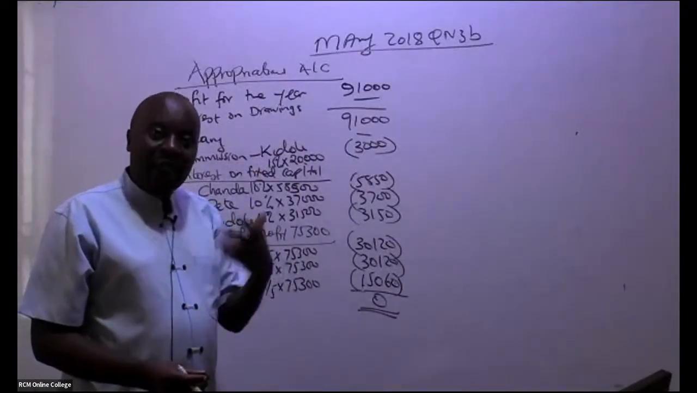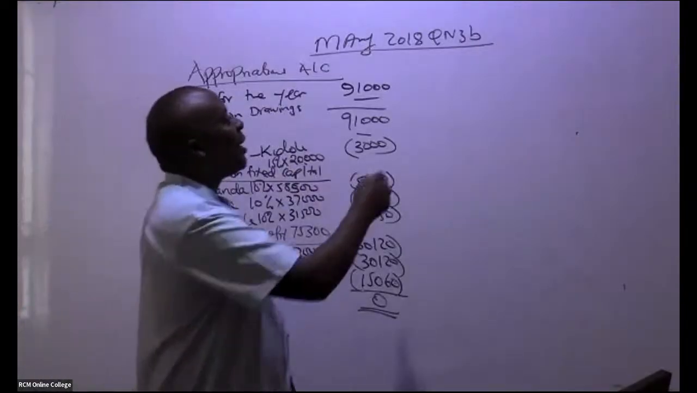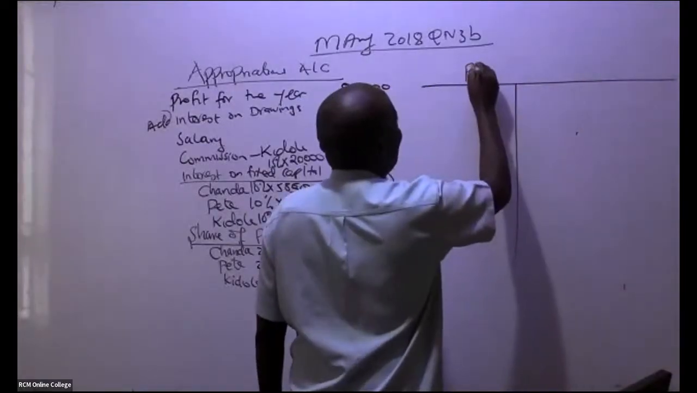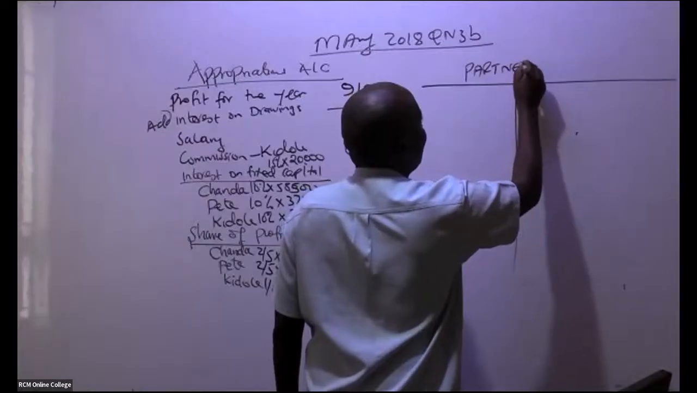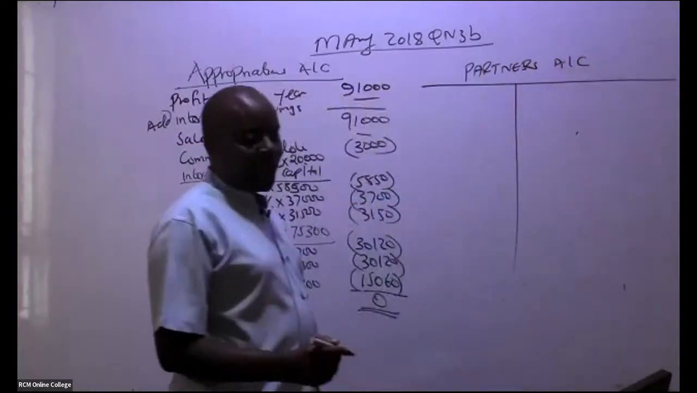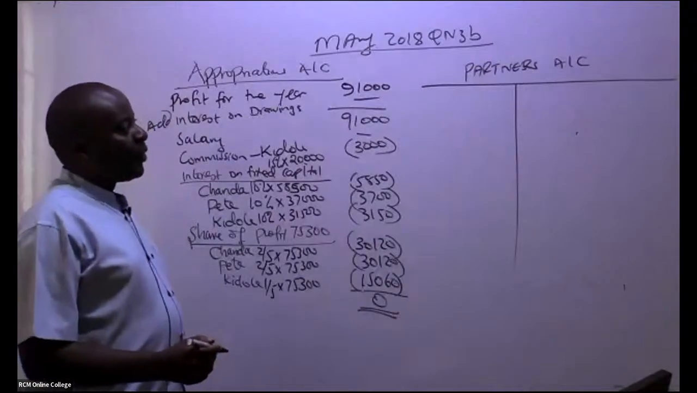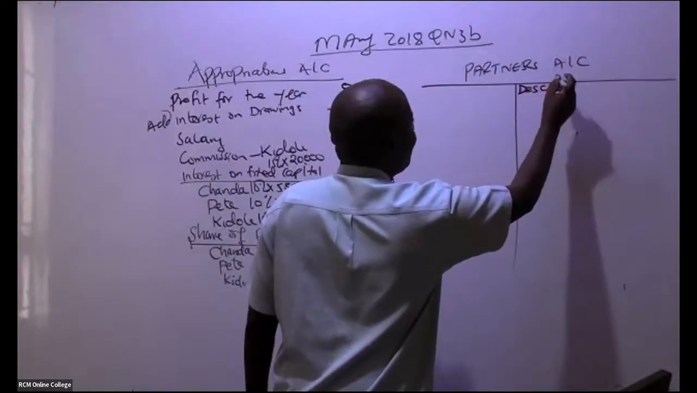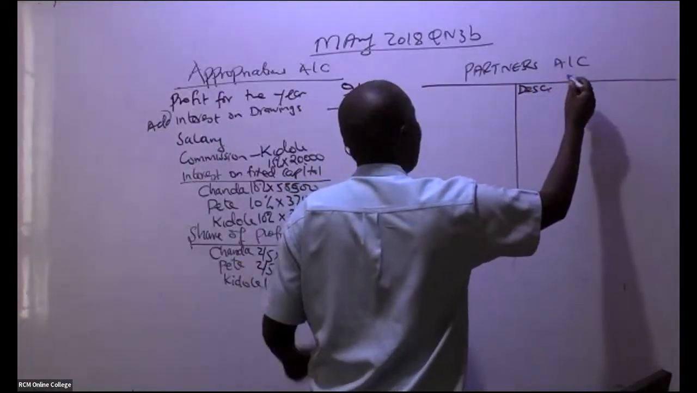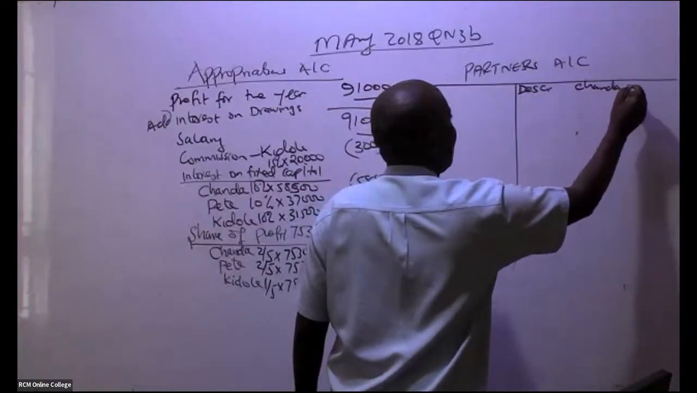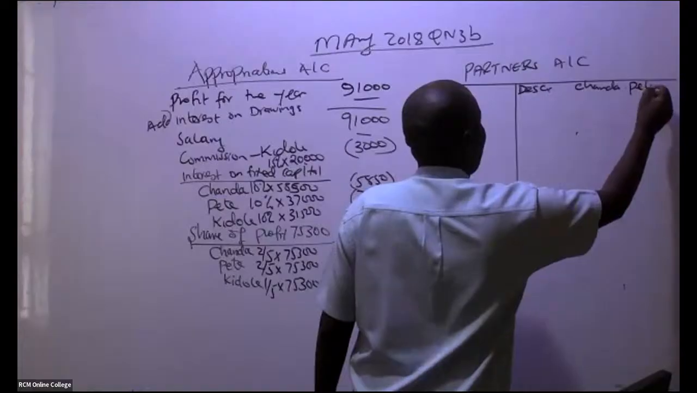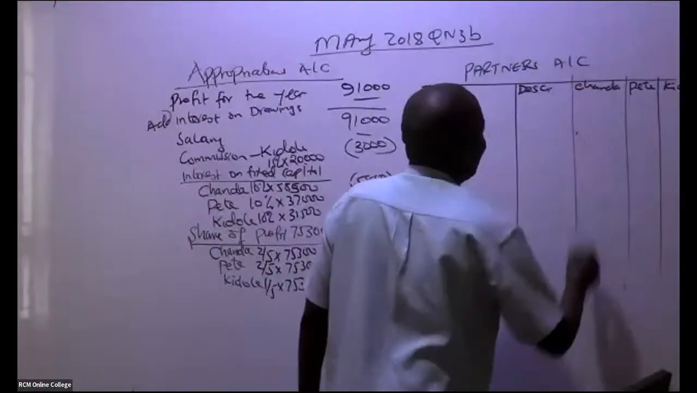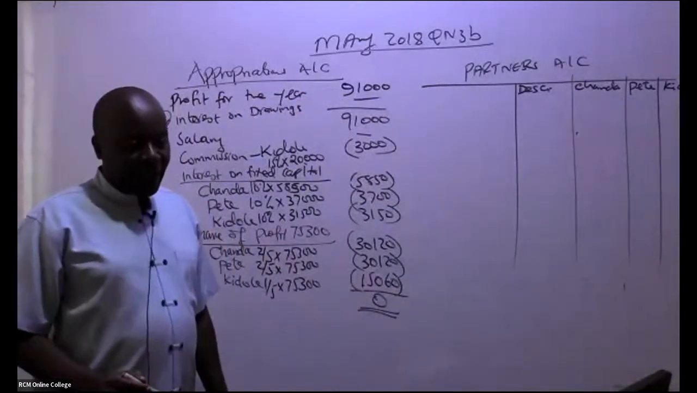practically, this is something I normally see happening at the end of every year because I run a partnership. So in this case here, practically, you go ahead and give us just an account called the partners account. Give us the partners account. So this partners account, what do we have here? We have description, and then of course we have the names of our partners. So we have Chanda, we have Pete, we have in this case here Kidole, like that. So we have our partners there.